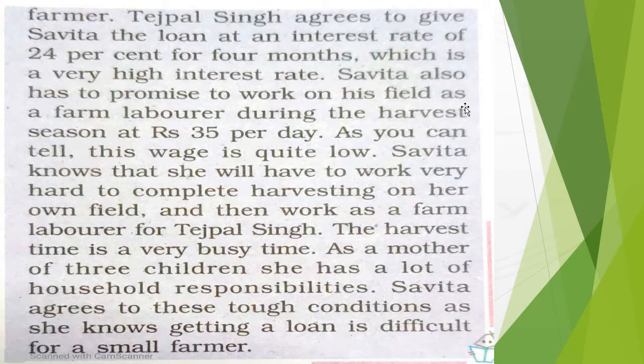The harvest time is a very busy time. As a mother of 3 children, she has a lot of household responsibilities. Savita agrees to these tough conditions as she knows getting a loan is difficult for a farm laborer.